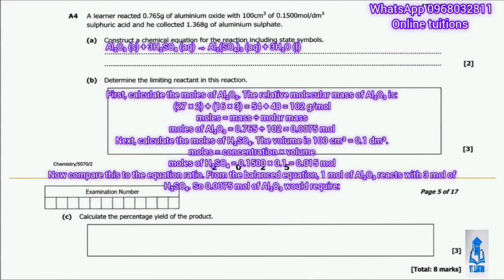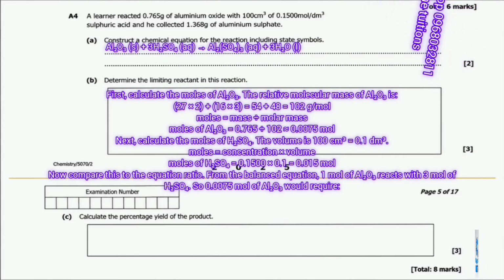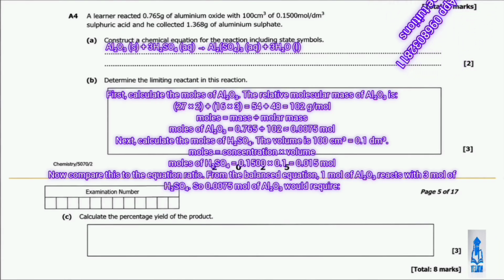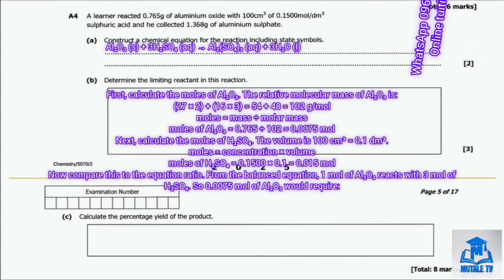Moles equals mass divided by molar mass, so 0.765 divided by 102 gives us approximately 0.0075 moles of aluminum oxide.